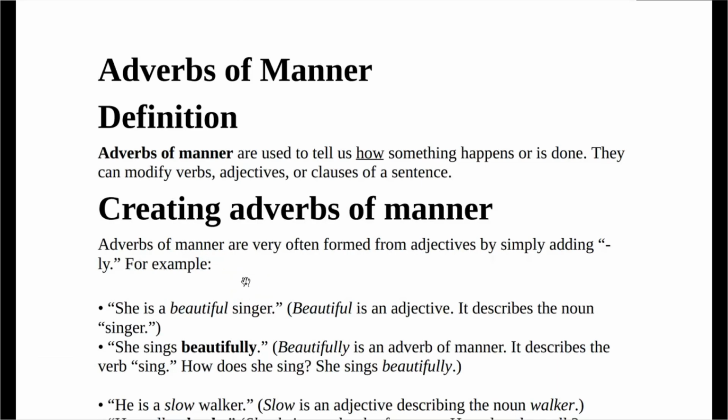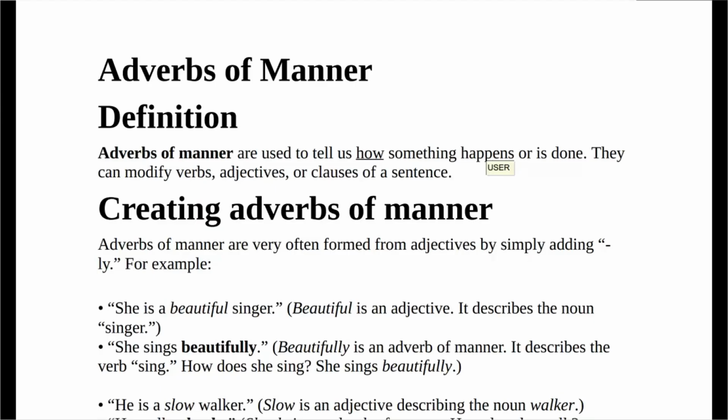Today we'll be talking about an interesting topic, which is adverbs of manner. Adverbs of manner is one of the types of adverb that we have, and we use it to tell us how something happened, how something happens, or how something is done. If you say that the lady sings, the question is, how does she sing? The lady walked. How did she walk? The adverb that answers this question is called adverb of manner.